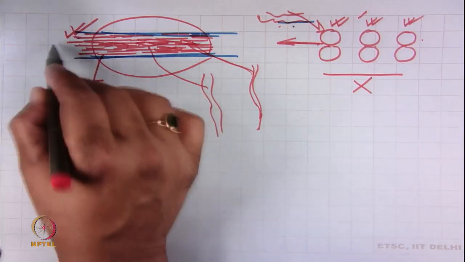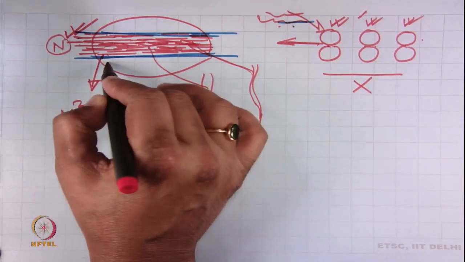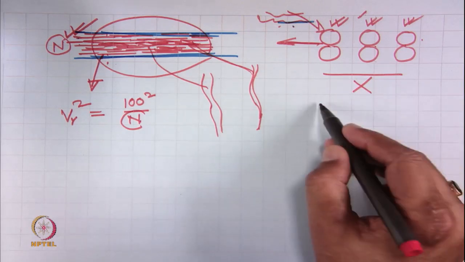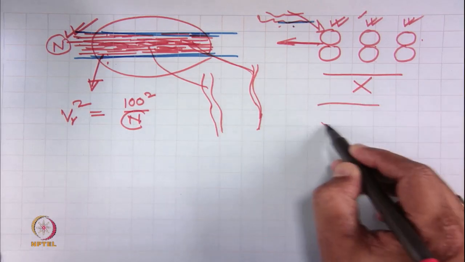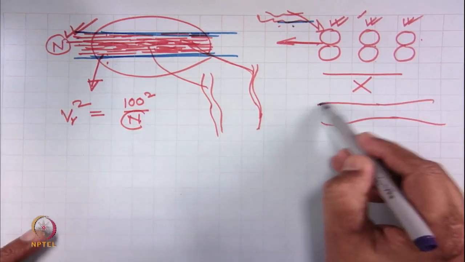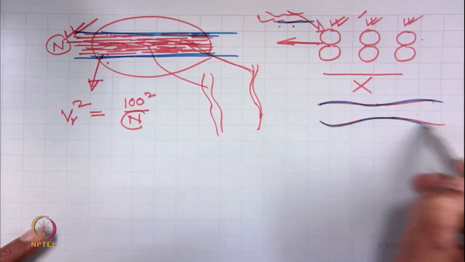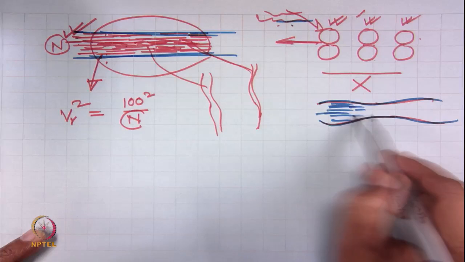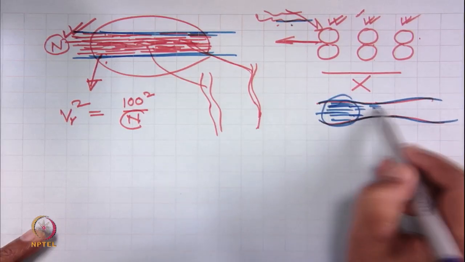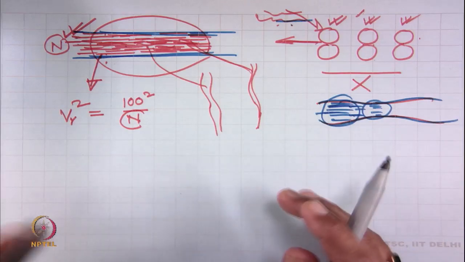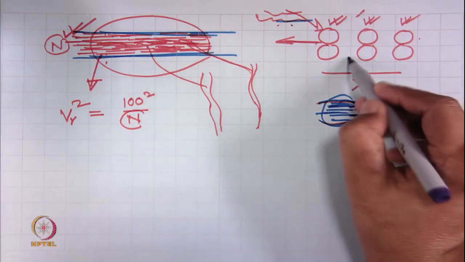Suppose n number of fibers are there. Why n? As we have seen, there is variation in the number of fibers in the yarn cross section. So, variation in the number of fibers is there in a normal yarn, and this distribution defect is due to the problem in the spinning machine.